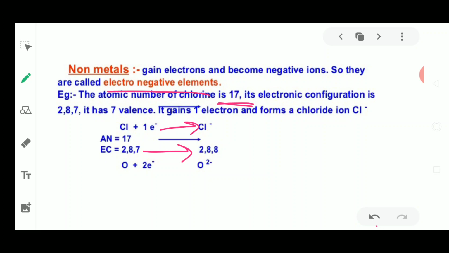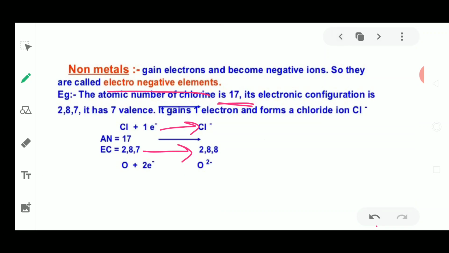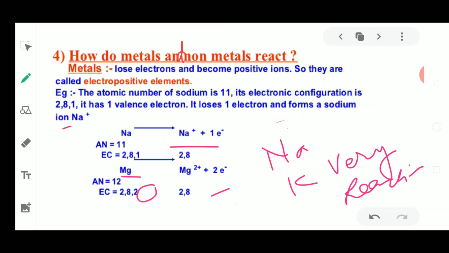Next is the chemical properties of non-metals. I think this is all about today's topic. We will discuss the chemical properties of non-metals tomorrow in the next class.